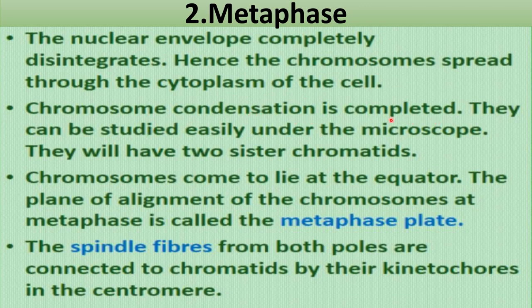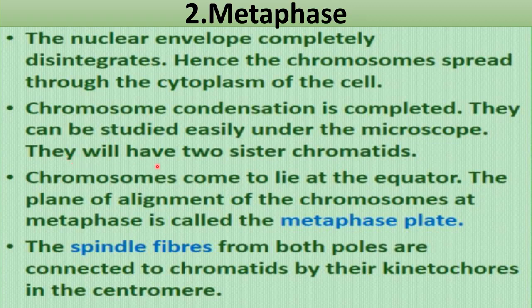During prophase, what was happening? The condensation of chromosomes started at the starting of prophase, and that condensation continues until the end of prophase. At the starting of metaphase, chromosome condensation is now completed, so they can be studied easily under the microscope. Metaphase is the stage at which we can easily study the structure of the chromosome, because fully condensed chromosomes have been formed by this stage.